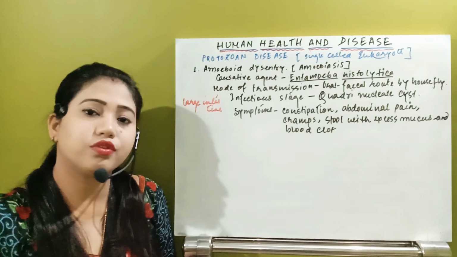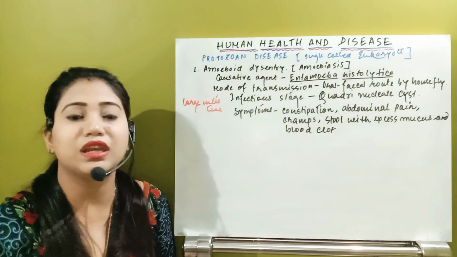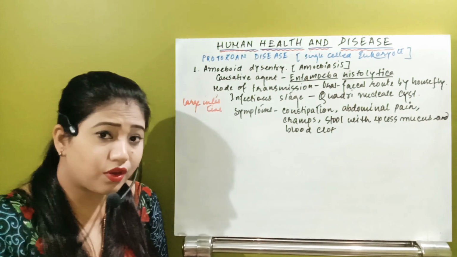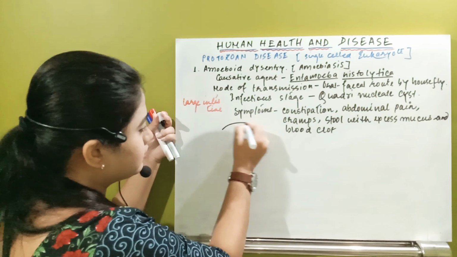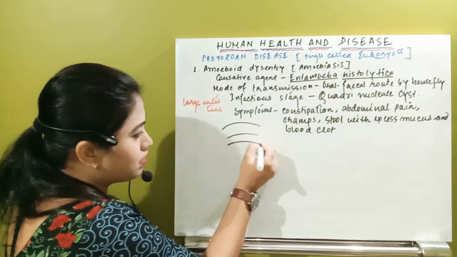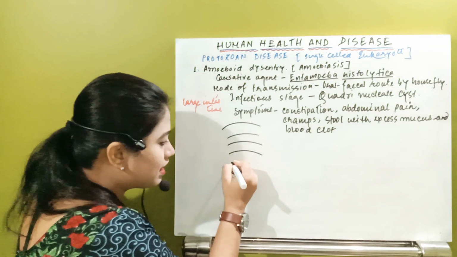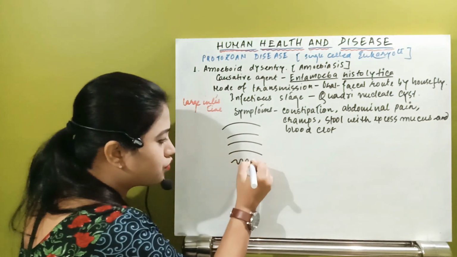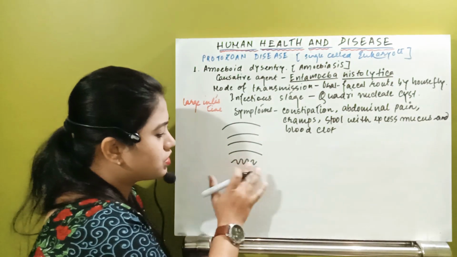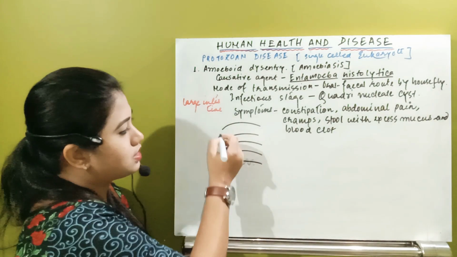Now all of you should know how many layers we have in the large intestine, or in the alimentary canal. We already know in first year. What are those? The first layer is the serosa layer, isn't it? Remember. Next one is the muscularis layer. The third layer is submucosa. The last layer is mucosa, which has those invaginations. In the large intestine those invaginations are not there, but yes, this is the large intestine part.